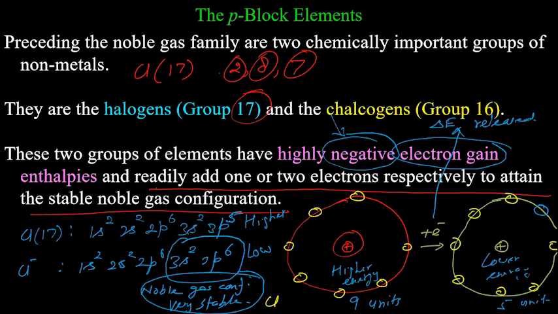Is the concept clear or not? Why is it negative in electron gain enthalpy? Yes sir, because it is attaining a stable configuration. Now come to highly. Highly means the amount is very high, the released energy is very high. The higher the energy released, the more stable the configuration will be, because if energy released is, say, 8 units, I will say -8. So the remaining energy will be only 1 unit. So highly negative electron gain enthalpy means a very highly stable product.